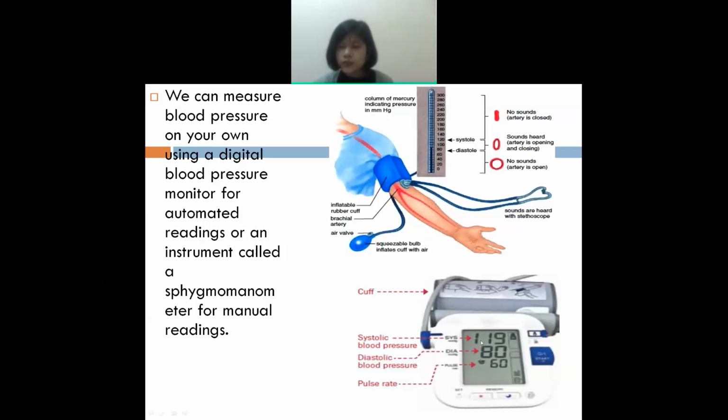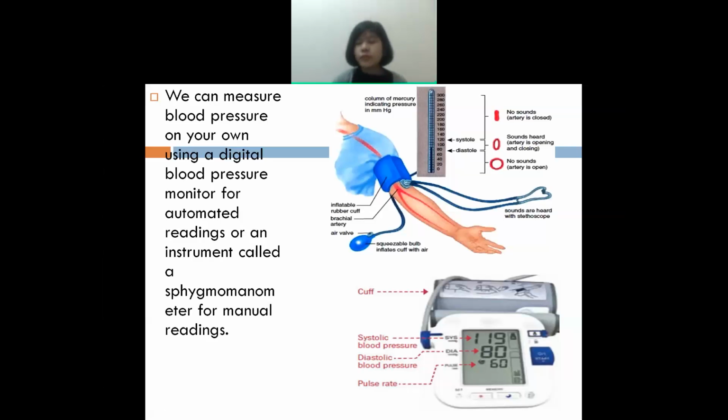This is the ball, and automatically it will be shown on the screen. The first one you will find is the systolic blood pressure, the second is the diastolic blood pressure, and the third is the pulse rate. So in this way it will be shown automatically.